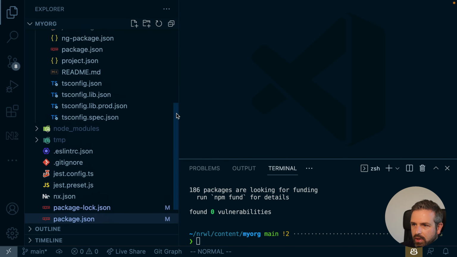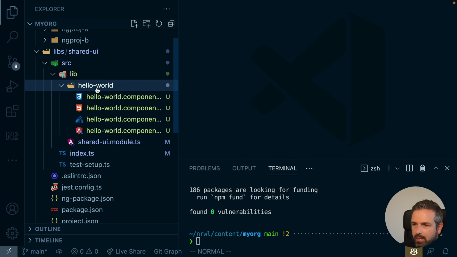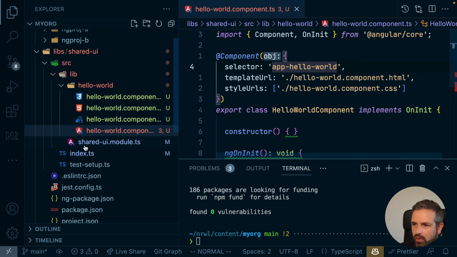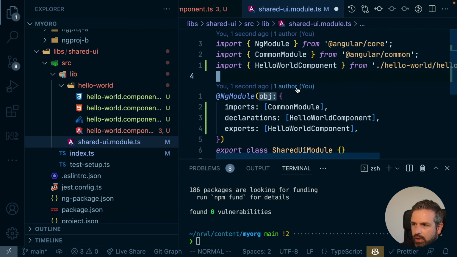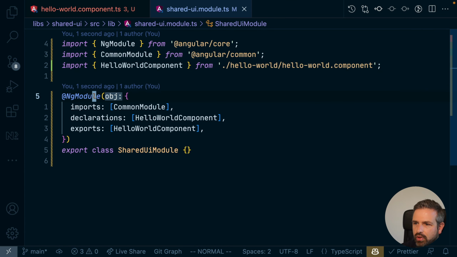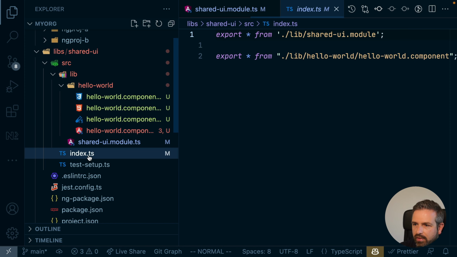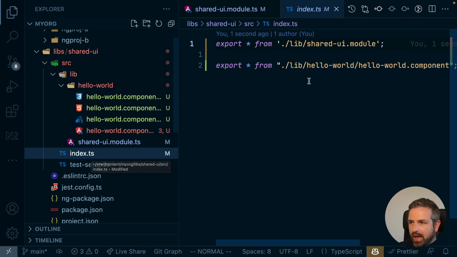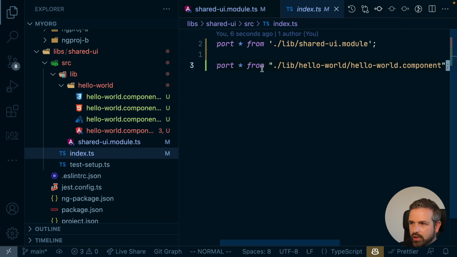And now basically in that shared UI package, we should have the hello world component. It's here denoted app hello world. We have the shared UI module here, which contains the references for it. It exports it as well. And we also have at the root level here that index.ts file, which is the entry point of our package, the export of the components. So we can also reference it directly in case we need to.